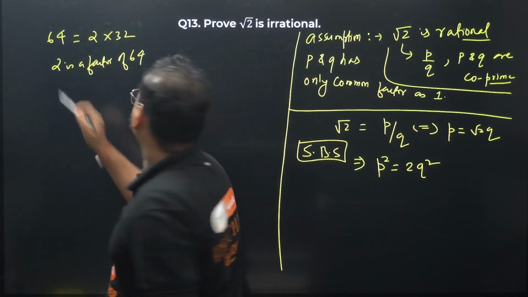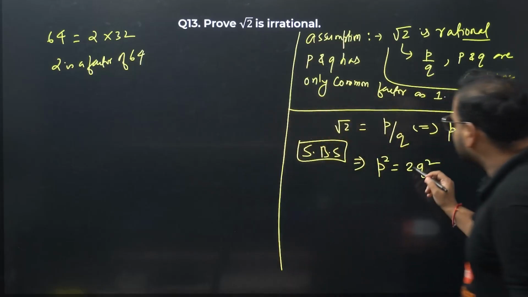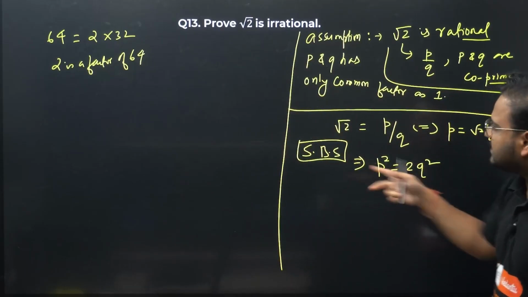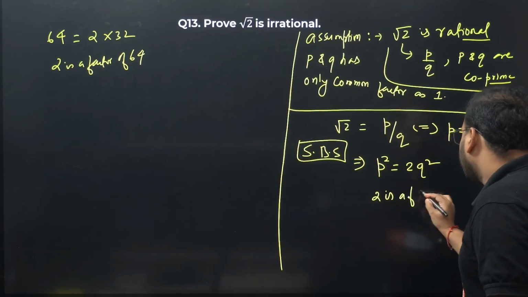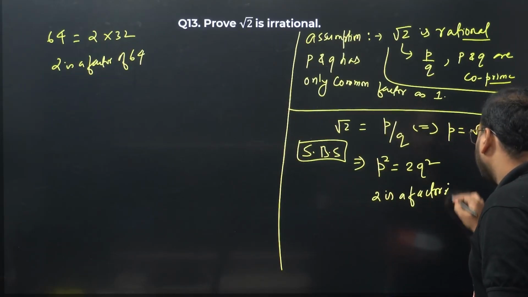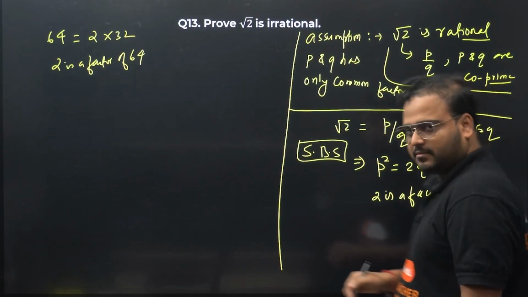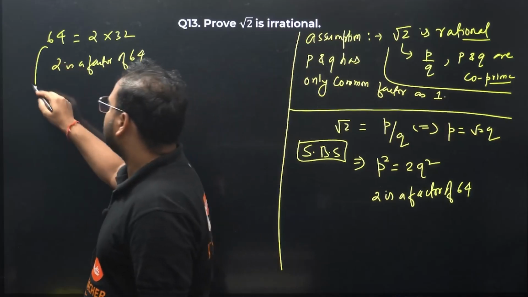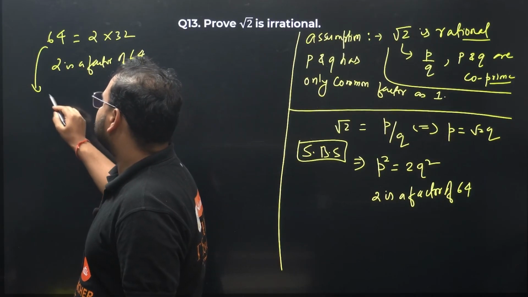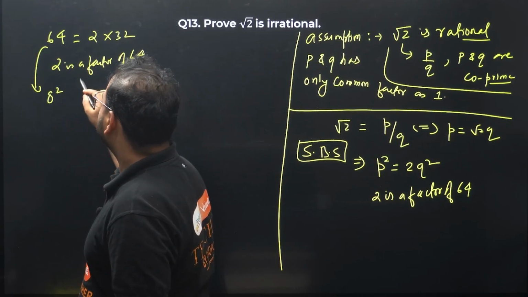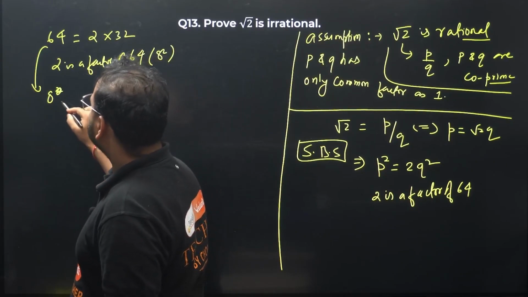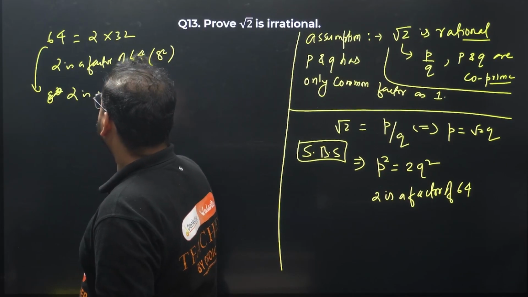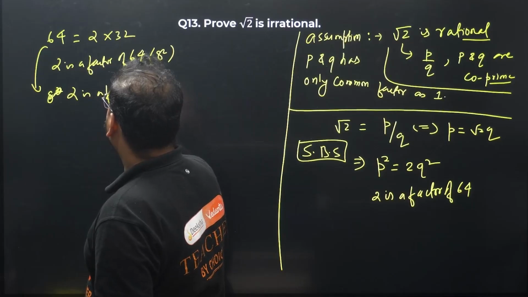Now from here what do we understand? Compare this with that case: 2 is a factor of 64. Now take the root of 64. We can write 64 as 8 square. So 2 is a factor of 8 square, which means 2 is a factor of 8 as well.